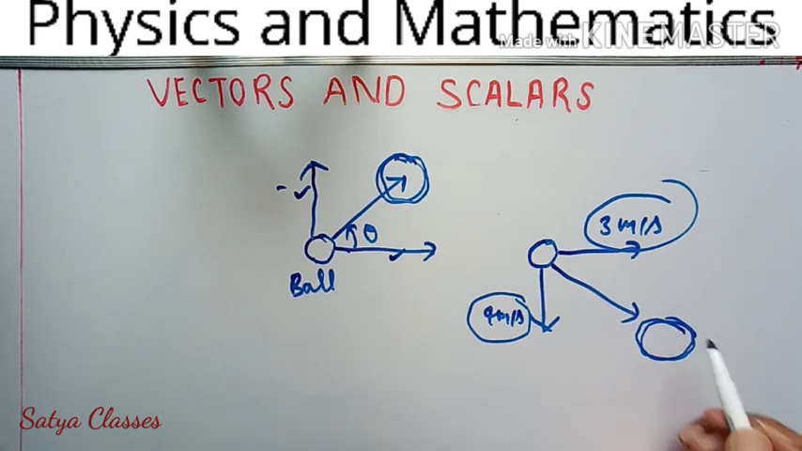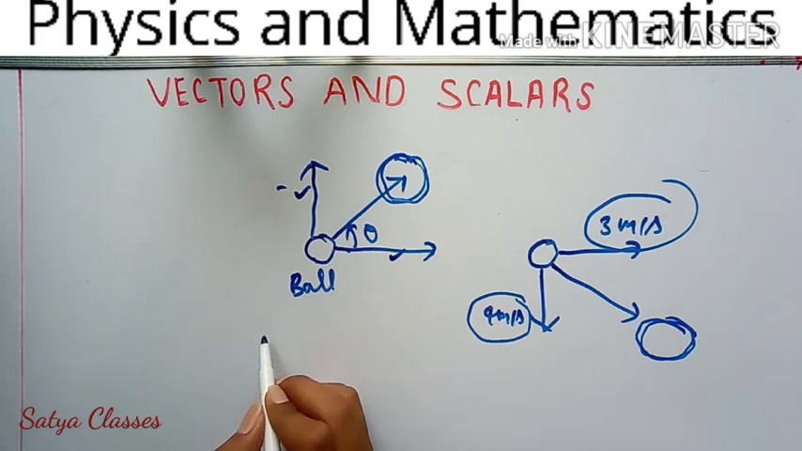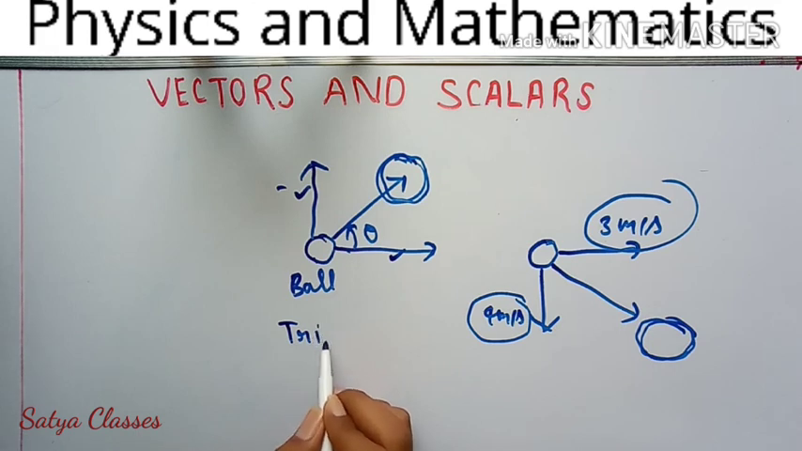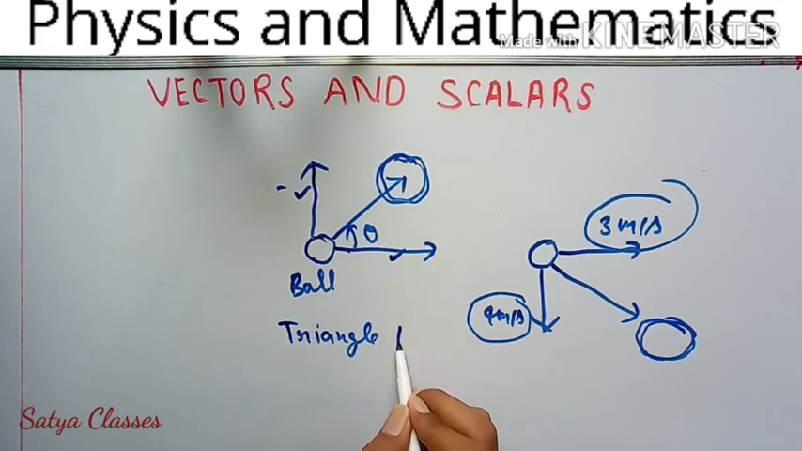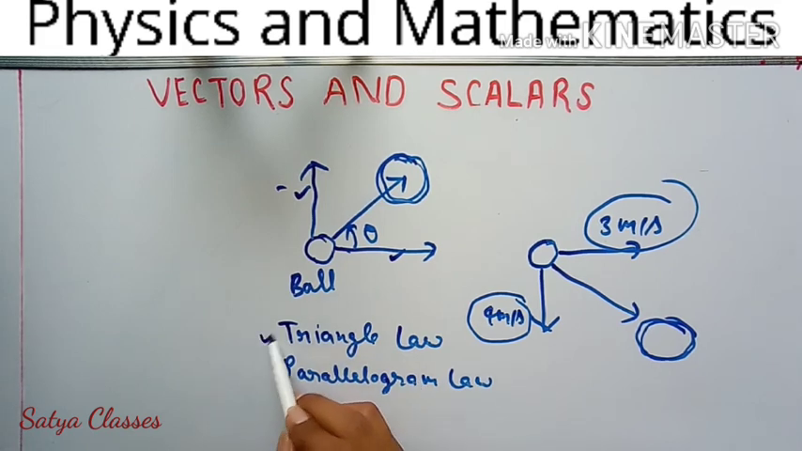For this purpose two things are made. The first one is the triangle law of vector addition, and the second is the parallelogram law. We are going to discuss these two laws, but before that let me tell you one more thing: the resolving of vectors, meaning how to resolve a vector.